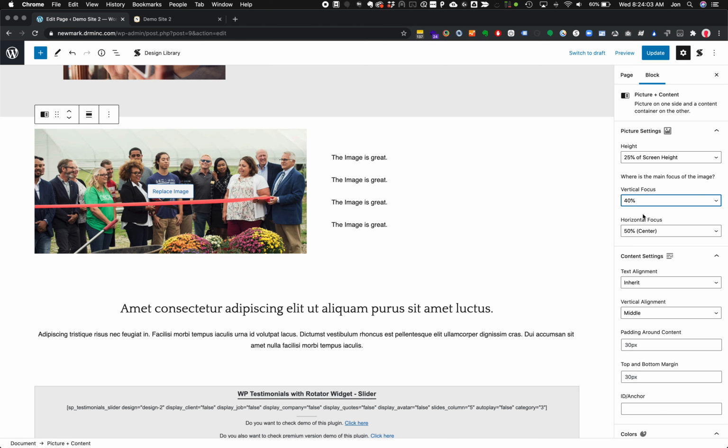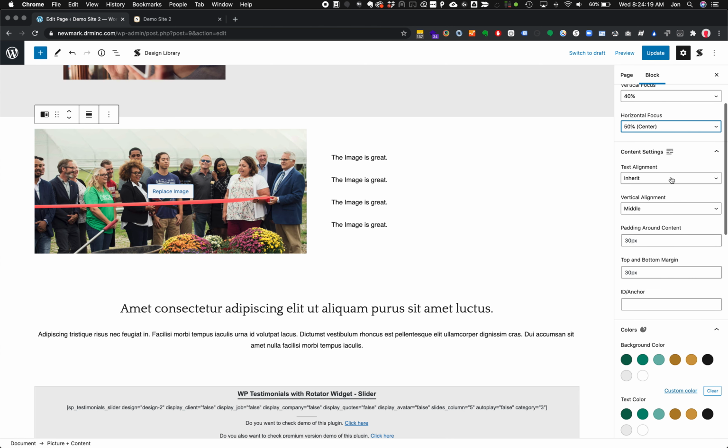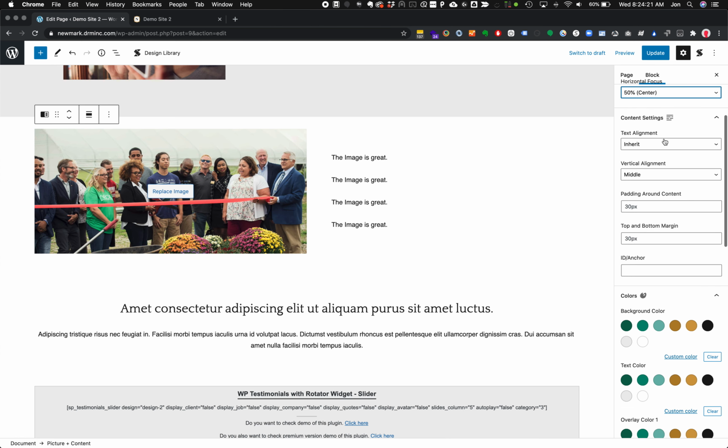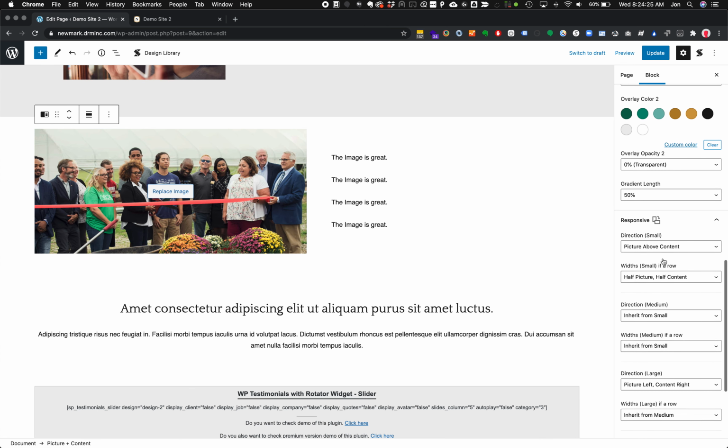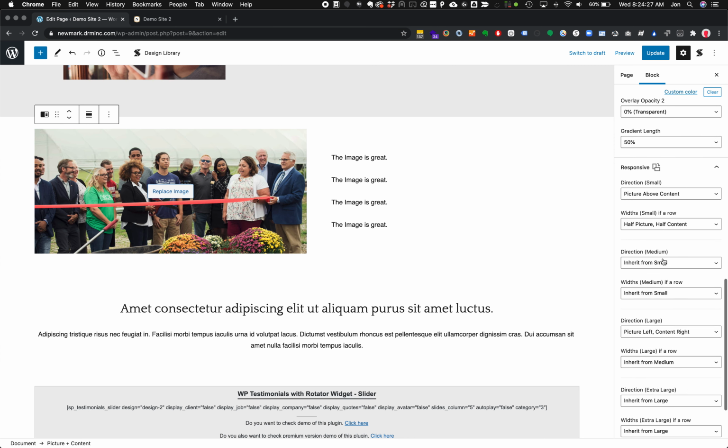that's going on. And then horizontal focus, depending on if this were a vertical picture in an alternate container, maybe you have to do some arrangement left and right. In this case, we're seeing the entire picture left to right, so changing this doesn't do anything in particular. Content settings, we've got all of these overrides that we can do again to set various settings.